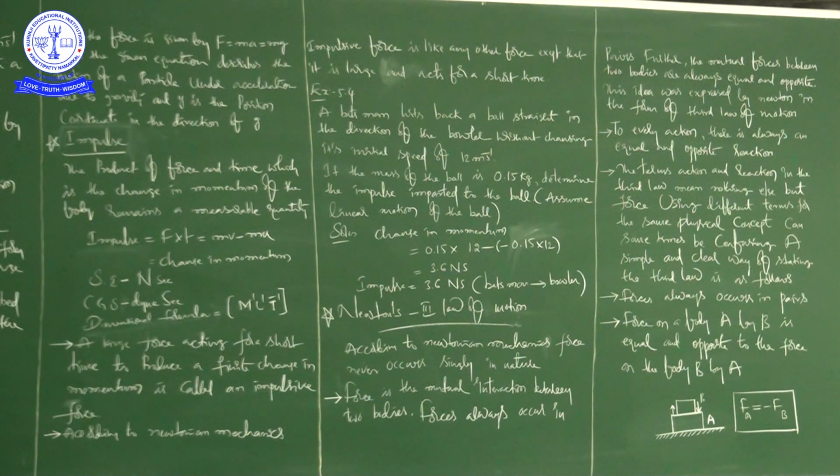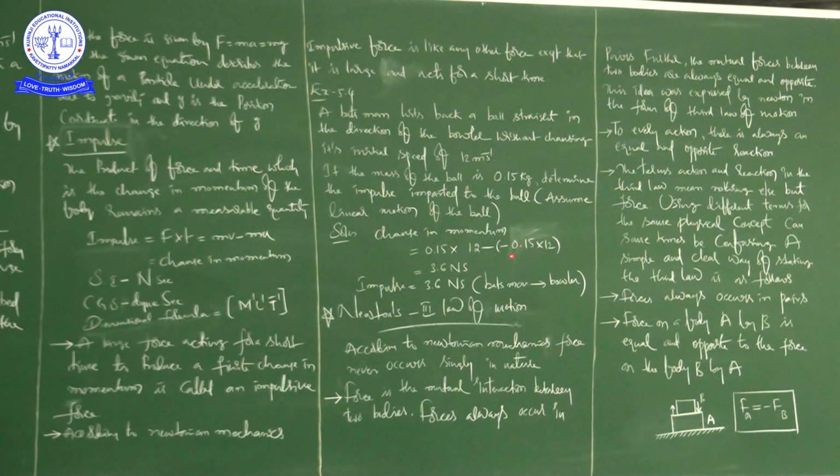According to the question, without changing its initial speed of 12 meters per second. So when the ball is going from here to there, it travels with 12 meters per second, and when it is coming from the batsman to the bowler, it also travels with 12 meters per second. So finally we do the mathematical process.